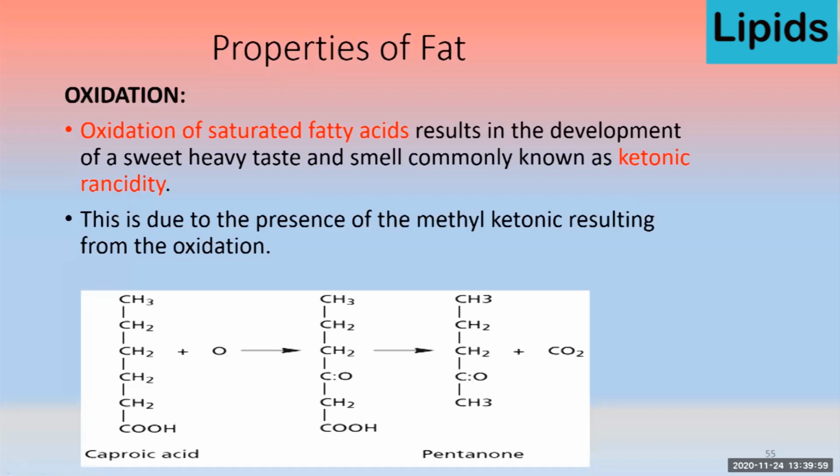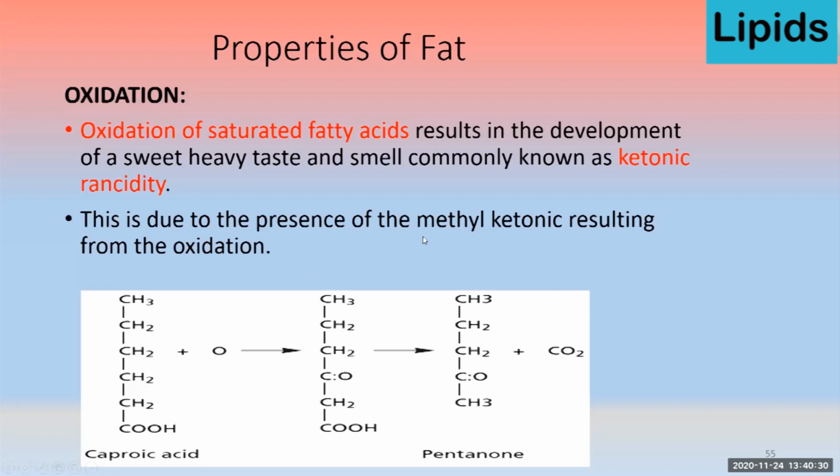When there is an oxidation of saturated fatty acid, that results in the development of a sweet, heavy taste and smell, which is commonly known as ketonic rancidity, due to the formation of ketone bodies. If you look at this, it gets oxidized, and that results in the formation of this pentanone along with carbon dioxide.